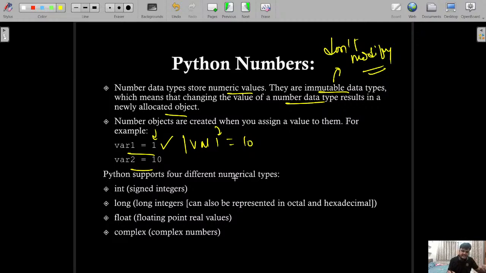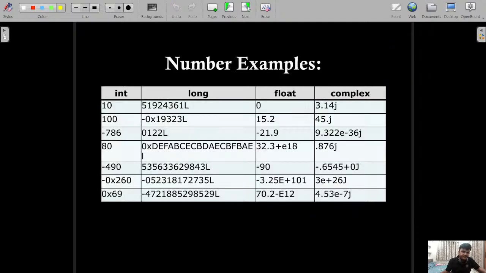Python supports 4 different numerical types: integer, that is signed integer; long integer, which could be in octal also, like this. It could be in hexadecimal also, using the x symbol. If it is a floating point number, just use the decimal point, and if it is a complex number, just use the j symbol. These are the 4 different numerical types Python programming supports. Now, these are examples of integers, which I think everybody knows.